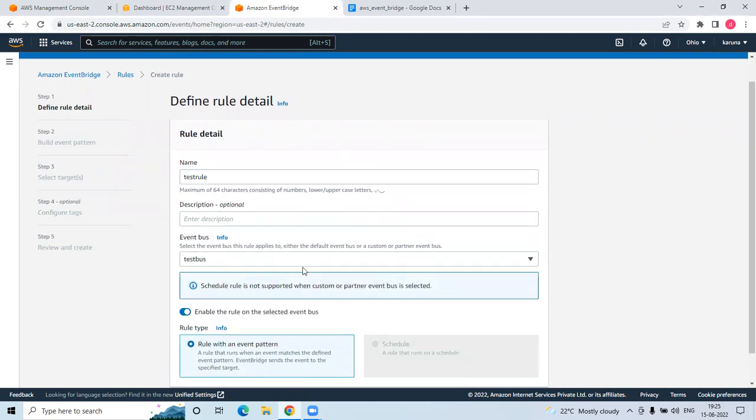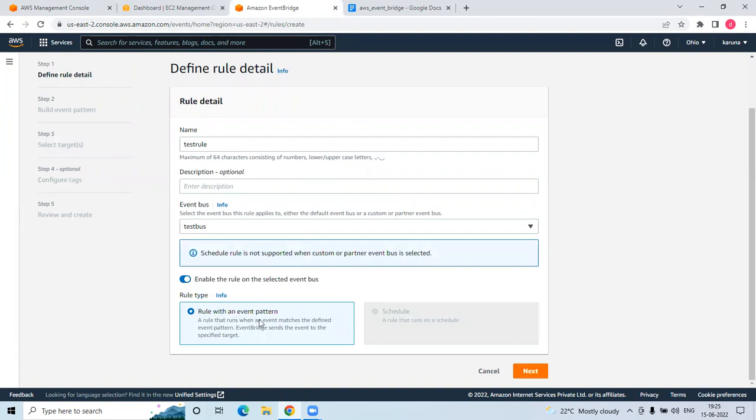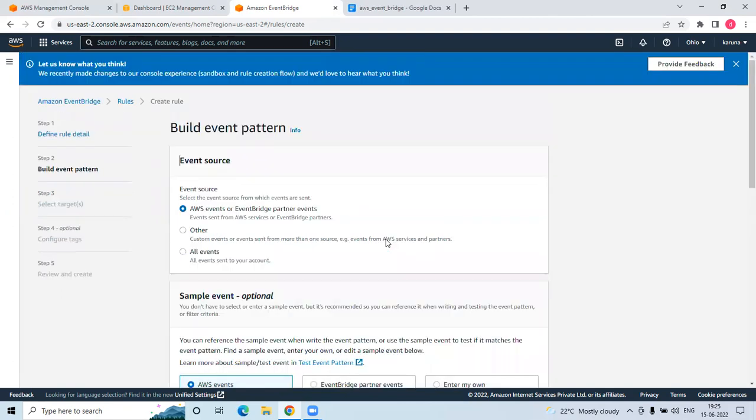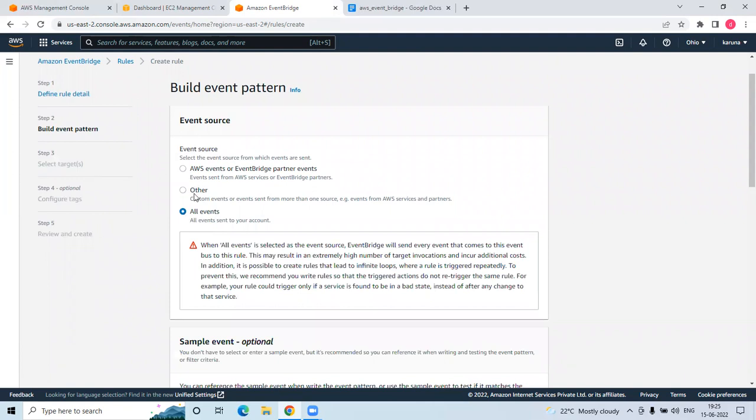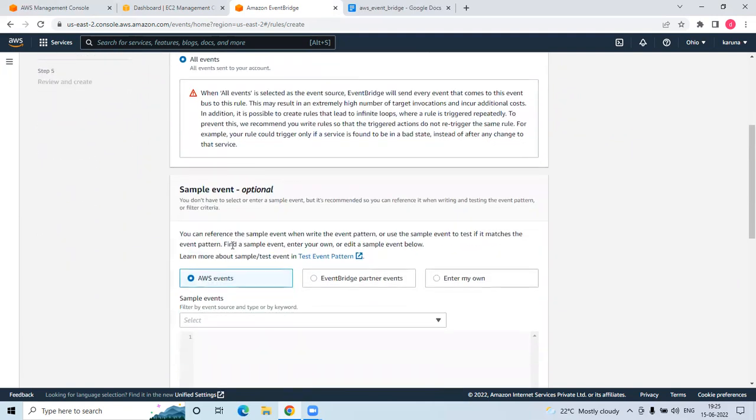I am selecting my bus, and you can give rules with an event pattern. A rule runs when an event matches, and that is called the event pattern. It will send the event to the specific target. Go for next. You can select any events. Let's say I will select all events. You can customize, but I am selecting all the events.